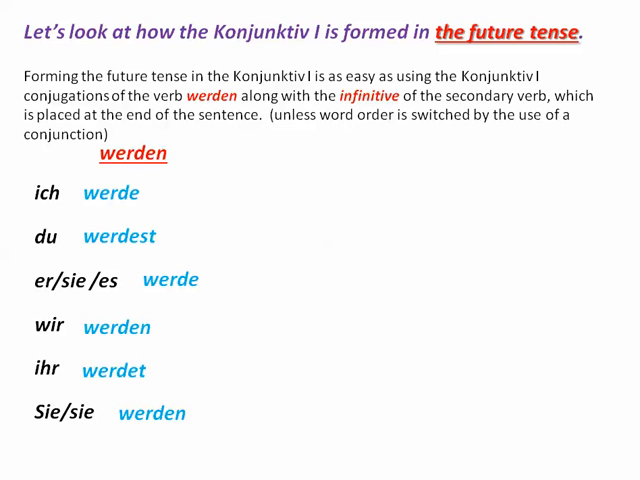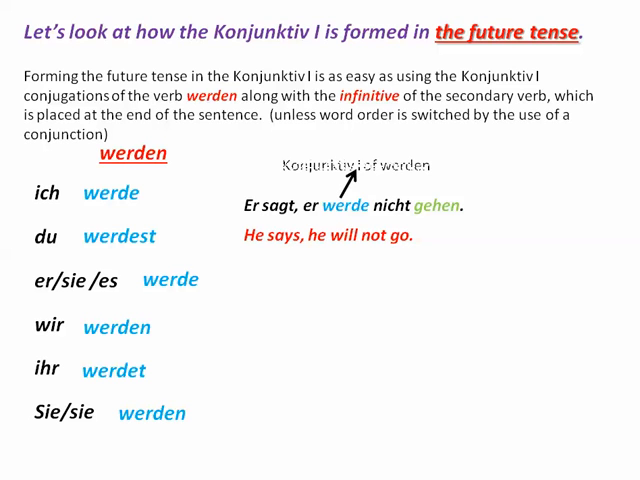So again, we're focusing on that third person singular conjugation. You see here that it's er werde. And then at the end, you're going to have the other verbs. So for example, the sentence: Er sagt, er werde nicht gehen. Someone is reporting what he said, and he said he will not go. He says he will not go. Someone else is saying it, not the man, not the person, not a direct quote. Remember that. So this is the subjunctive one of werden, and at the end we have our secondary verb. So this is how you form the future tense using the special subjunctive.